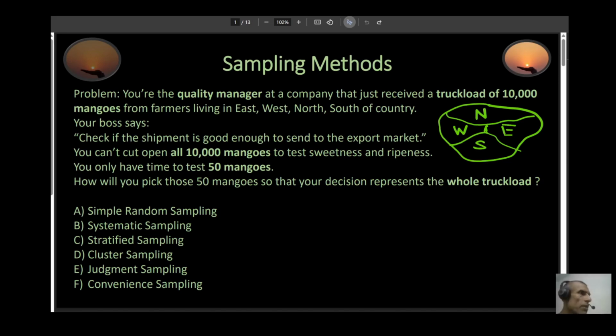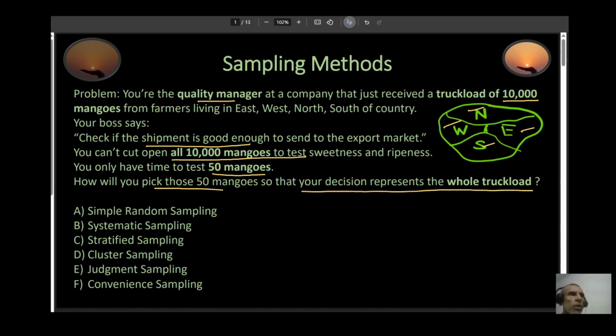Problem statement. Suppose you are a quality manager at a company and you just received a truckload of 10,000 mangoes from farmers that are living all over the country, north side, west side, east side, and south side. And your boss says, "Hey, I want you to go and check if the shipment is good enough so we can export these." Now, clearly, you cannot cut open all the 10,000 mangoes. That's not possible, right? And you only have time, let's say, to just test 50 mangoes. So, how will you pick up those 50 mangoes so that your decision represents the whole truckload?